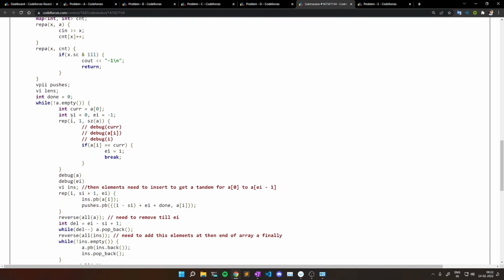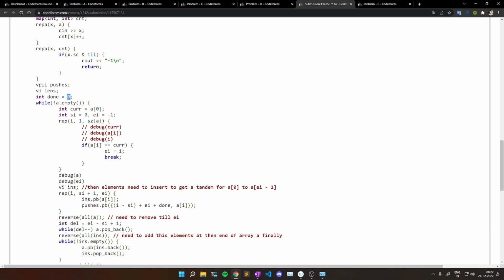Now I have two arrays, one is a vector of pair, and another is a vector of integer. This pair will maintain how many operations I am doing, and in each operation at which index I am inserting which element, and this other one is for storing the lengths of the subsequences which are tandem repeats.